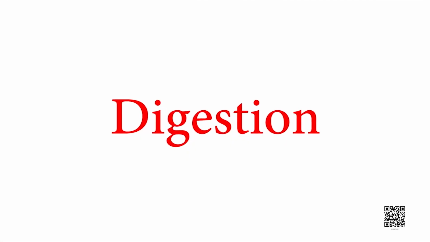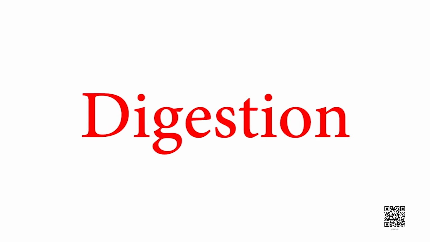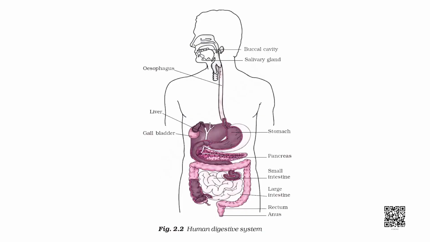They are required to be broken down into simpler substances which can be easily absorbed by our body. The process by which these complex substances are taken into our body and broken down into simpler substances, resulting in their absorption, is known as digestion. You may refer to the figure where a complex substance is being broken down into a simpler substance.